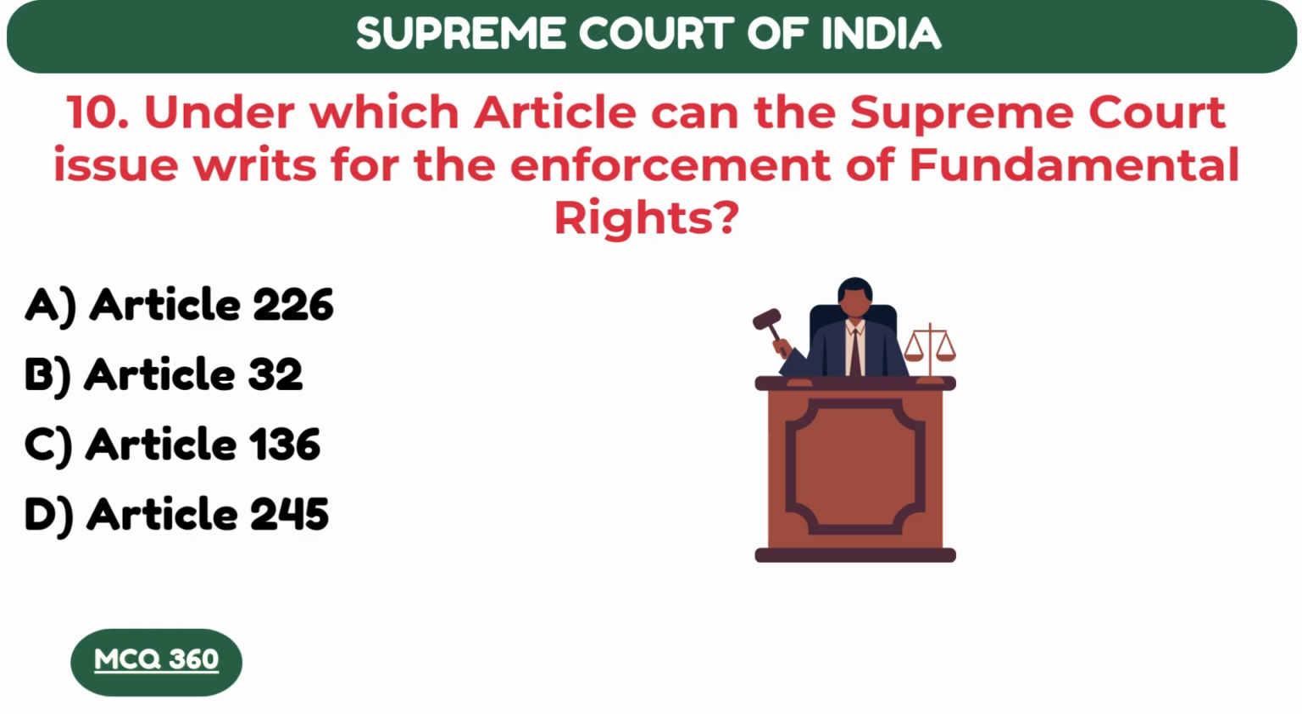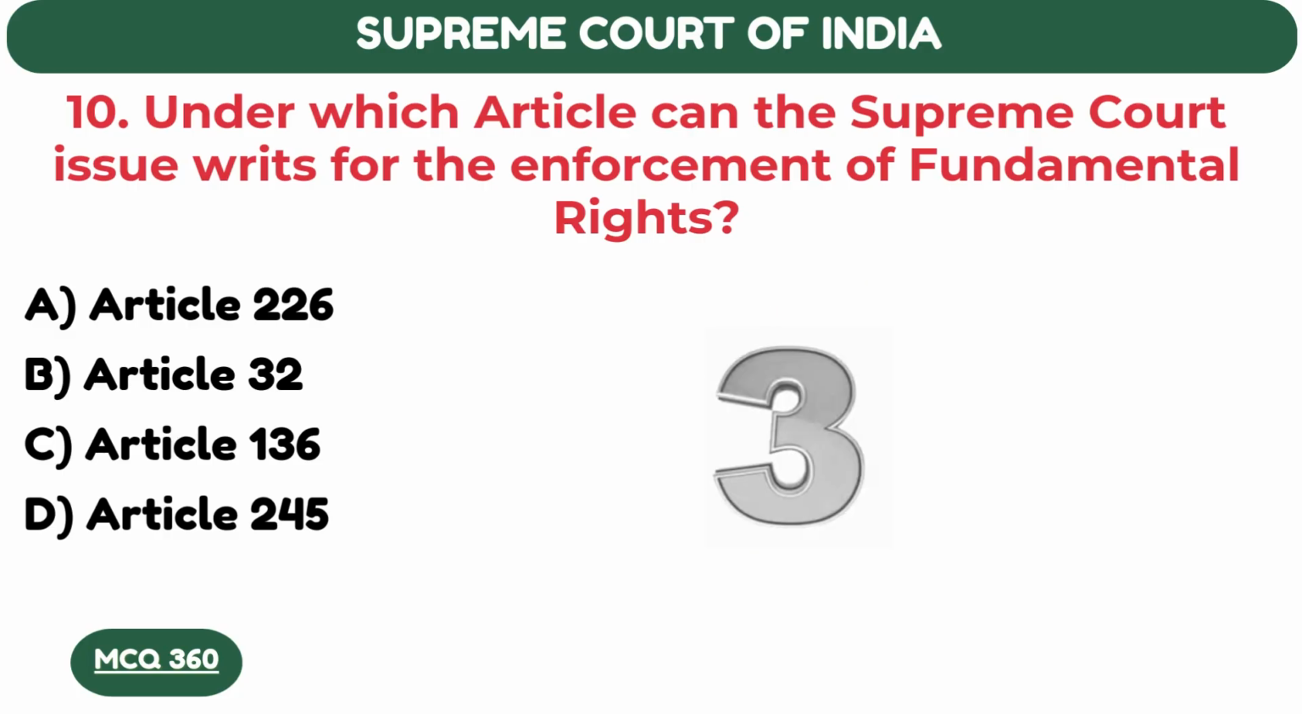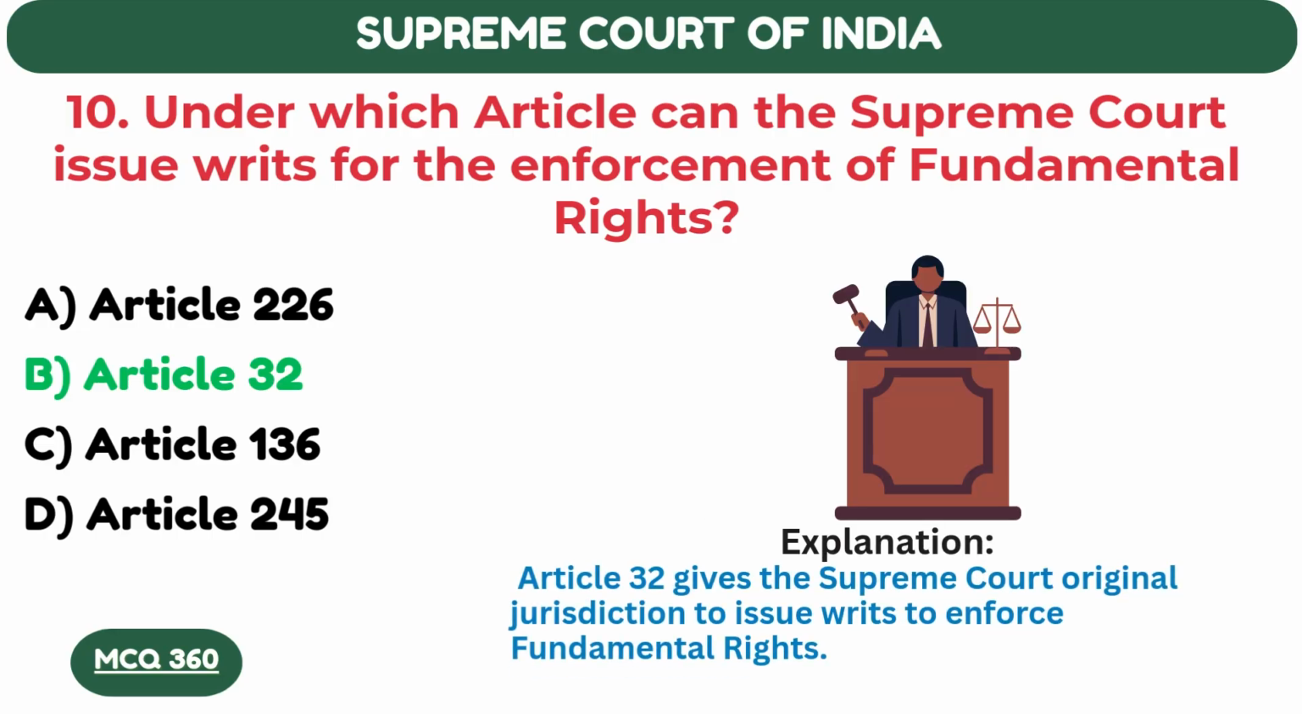Under which article can the Supreme Court issue writs for the enforcement of fundamental rights? Article 32. Article 32 gives the Supreme Court original jurisdiction to issue writs to enforce fundamental rights.